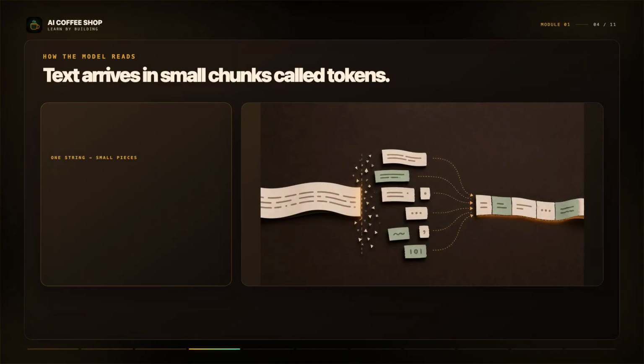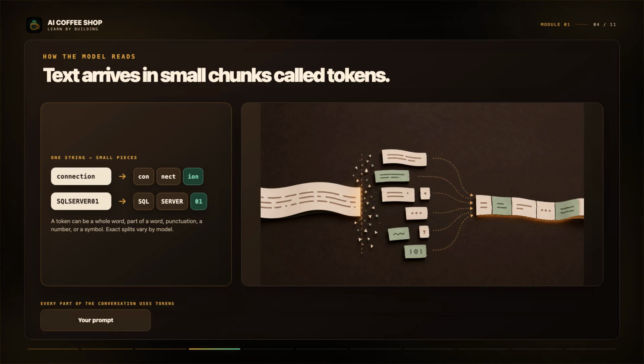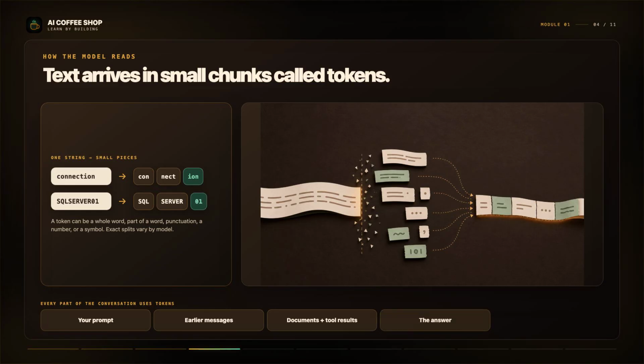Models process text as tokens, small chunks that may be whole words, parts of words, punctuation, numbers, or symbols. Your prompt uses tokens. Previous messages use tokens. Attached documents, tool results, and the answer all use tokens. Tokens matter because they affect speed, cost, and how much information can fit into one working session. You do not need to count them by hand. You only need to understand that every piece of context takes up space.